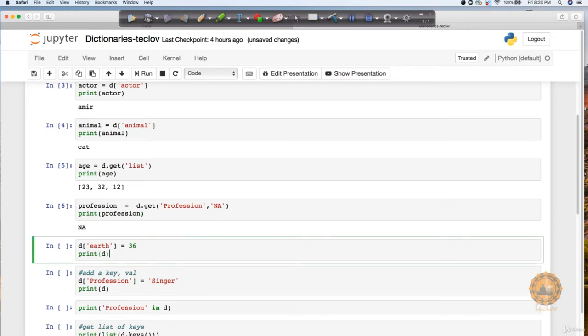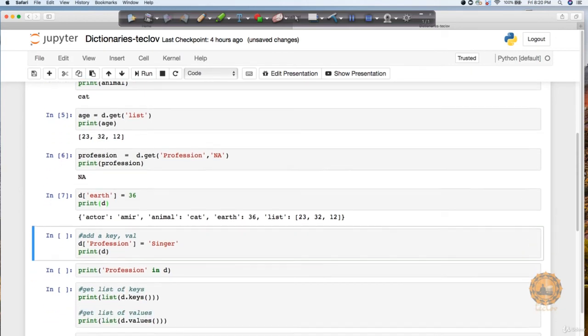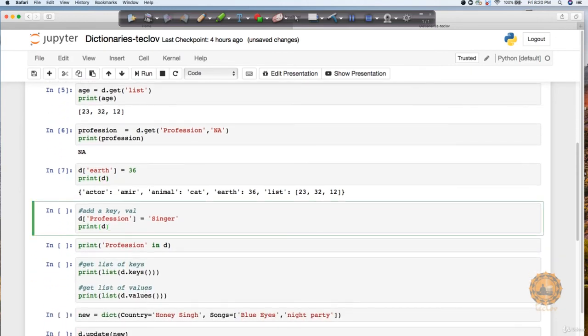Similarly, if I want to change the value of earth, if you remember, earlier my value of earth was 2. Now I want to change it to, let's say, 36. I can easily do it with the assignment operator, and you can see now the earth value is showing up as 36.